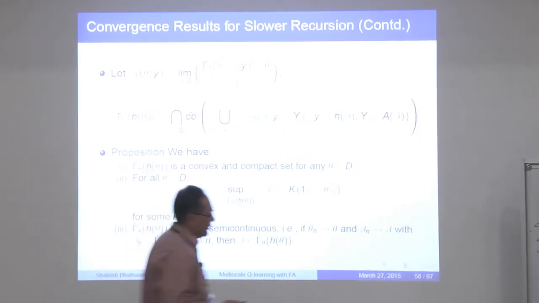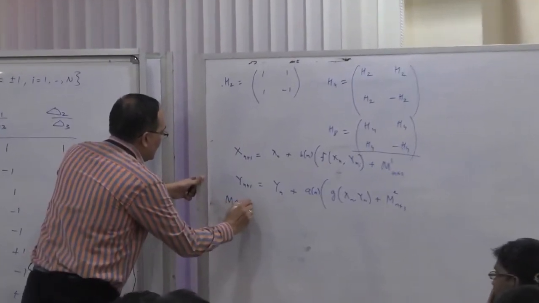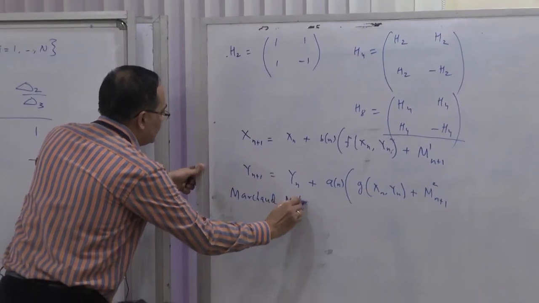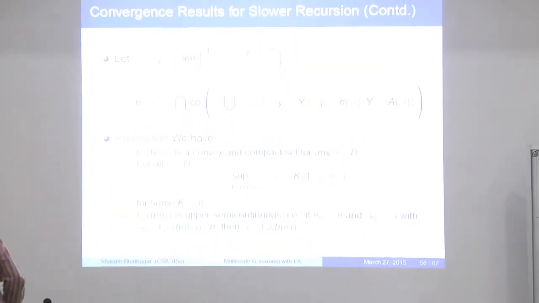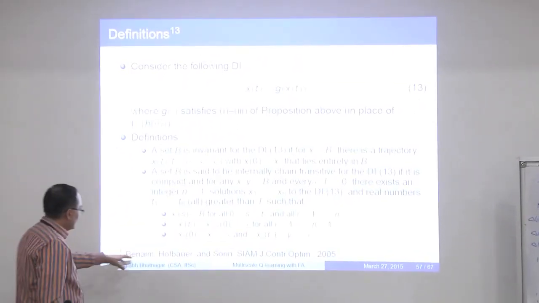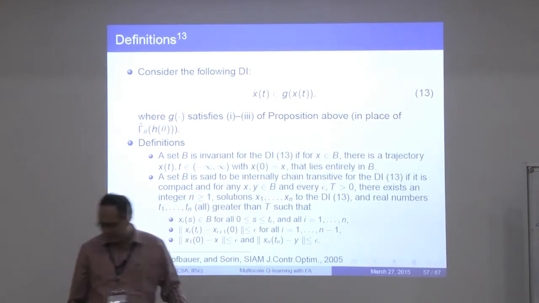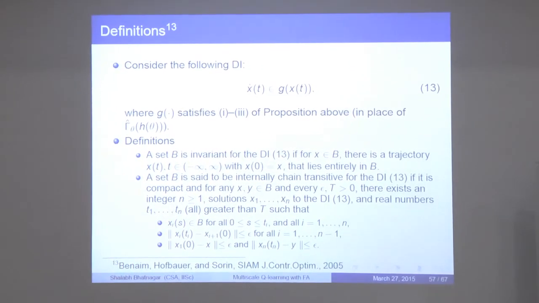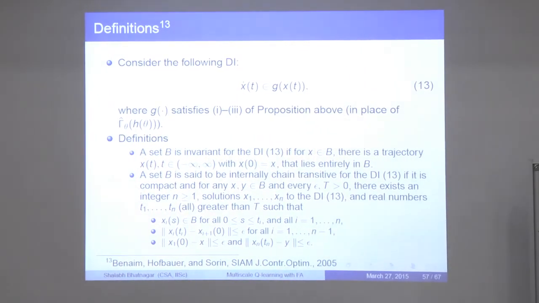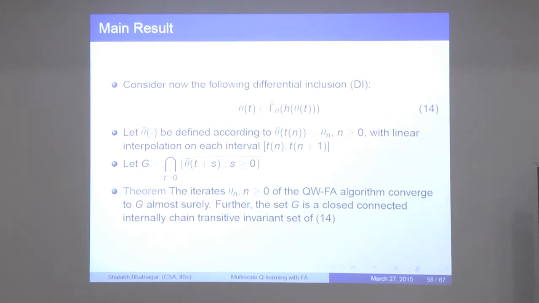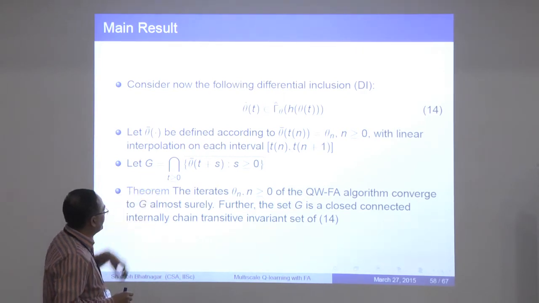Okay, so there is an extensive theory of all these algorithms by Benaïm. There is this paper by Benaïm, Hofbauer and Sorin in the SIAM Journal on Control and Optimization, which essentially deals with these stochastic recursive inclusions, wherein instead of point-to-point maps, you have point-to-set valued maps, and how do you deal with them? So the final result is this. The iterates converge to this set G almost surely.